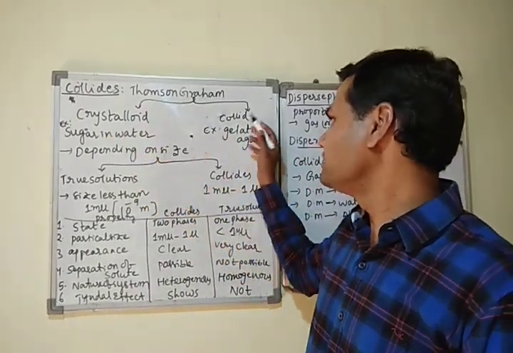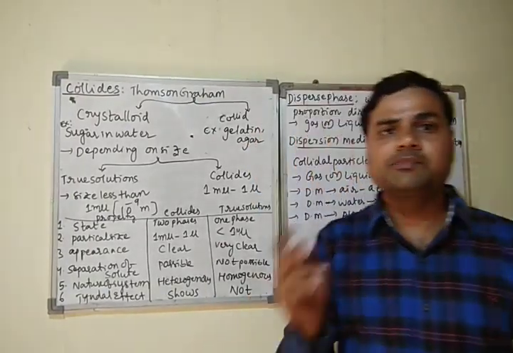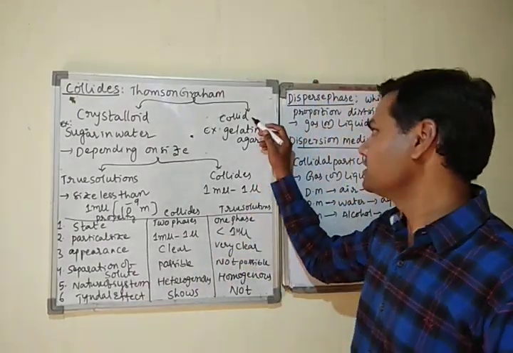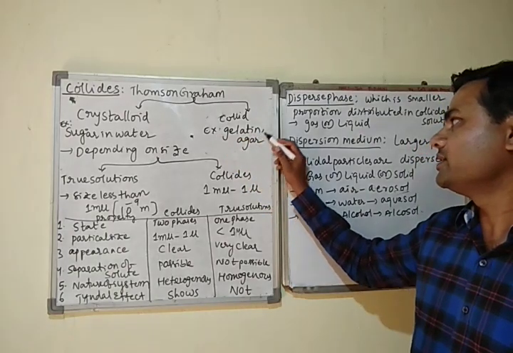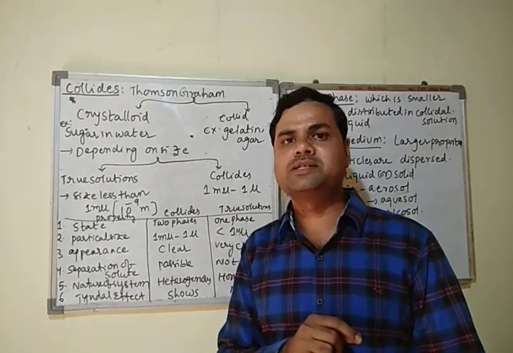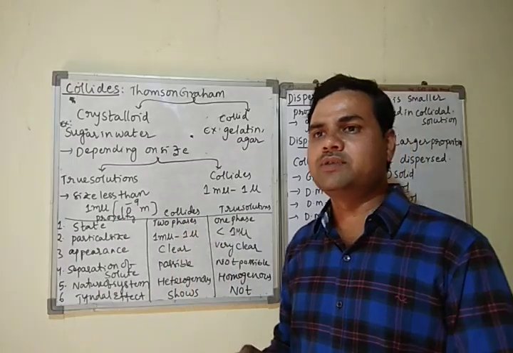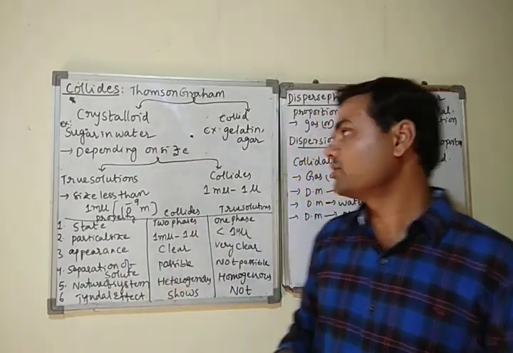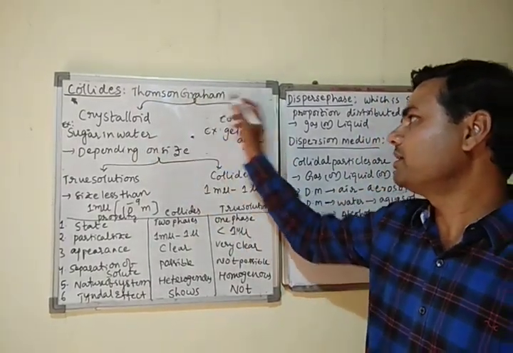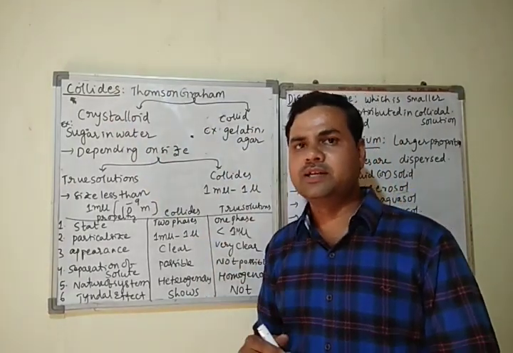Crystalloids. And colloids are the solutions which cannot pass through the membrane; that type of solutions are called colloids. Example, we are taking gelatin and agar. We will discuss this very clearly in the electrochemistry chapter, where we get one topic, the galvanic cell. There we will discuss what this agar is very clearly, right? This is one classification, where Thomas Graham gave some idea about colloids, but this is not the actual definition.